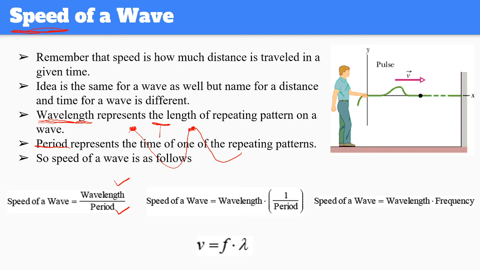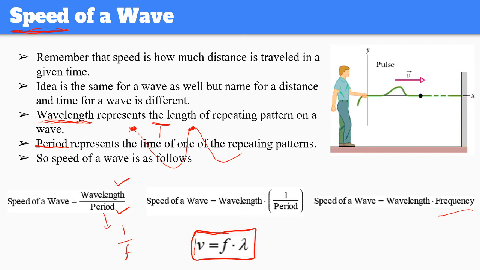But in waves, we have an alternative for period. And period is equal to 1 over frequency. So it is basically wavelength times 1 over period. Then 1 over period can be replaced with frequency. Then my final equation becomes frequency times lambda.